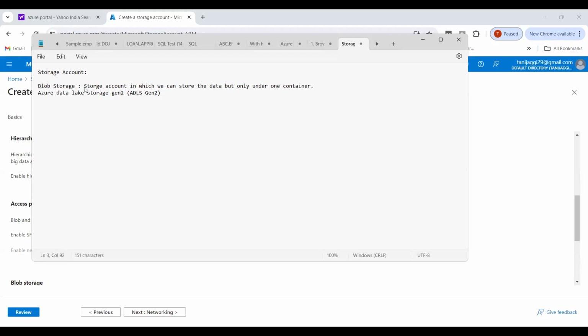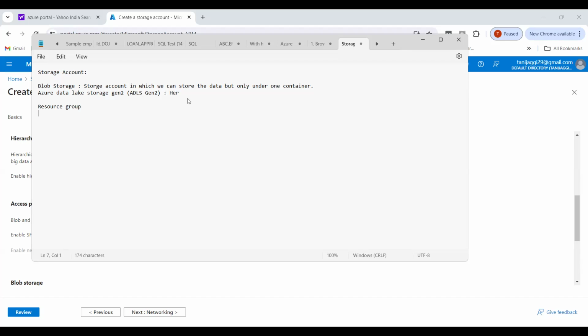To overcome this, Azure then launched Azure Data Lake Gen 2. Why is it called Gen 2? Because it is generation 2. Over here, you can follow a hierarchy. First you have a resource group.